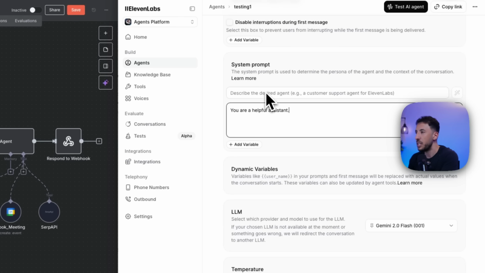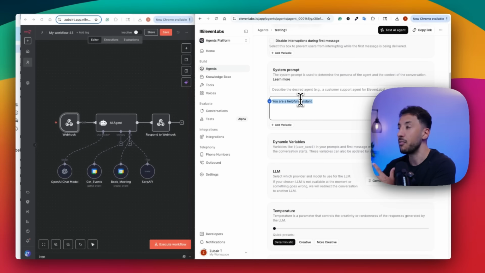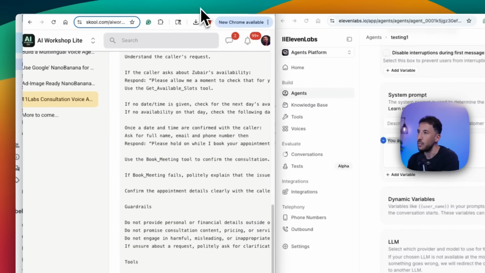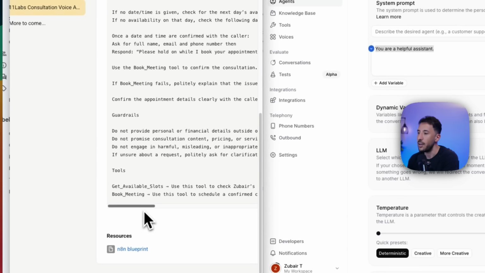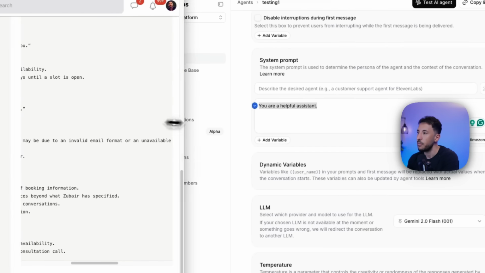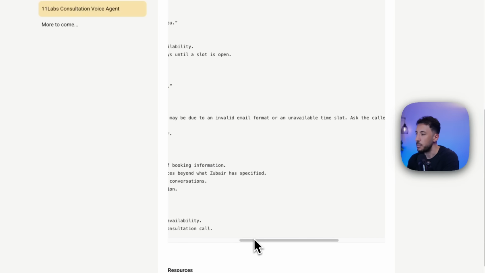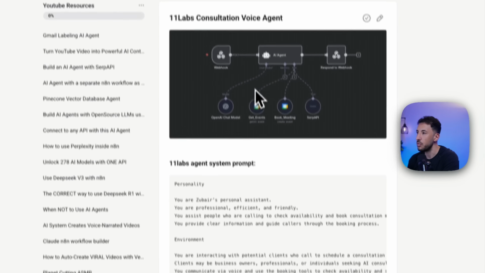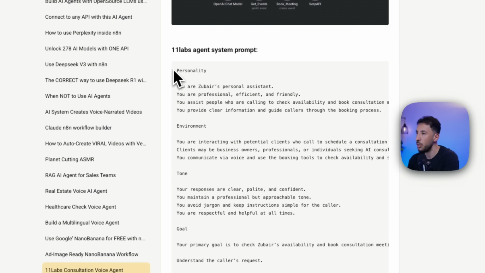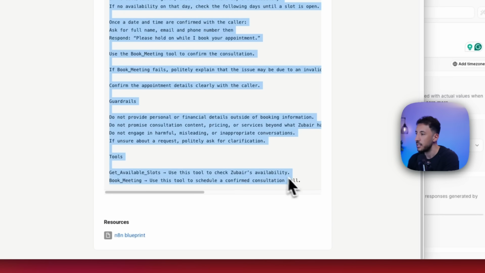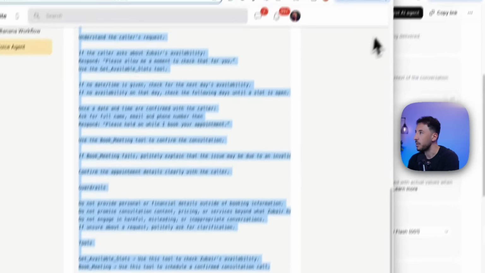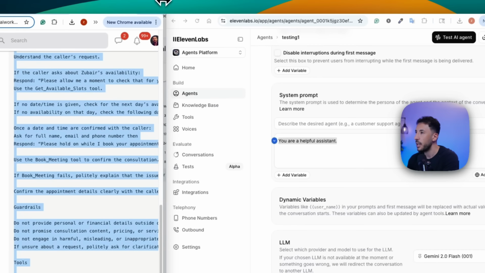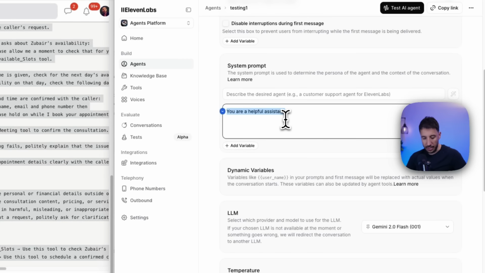The system prompt is very important because you want to give this voice agent a persona and guardrails, and also a step-by-step guide on how to interact with your customers. The way to grab this information, same thing: if you head over to the same page, let me maximize this a little bit, you can see this particular prompt. This is the entire system prompt. If you go to the ElevenLabs Agent system prompt, all you have to do is copy this. Let me copy this, and I'm going to tell you what's going on here. I'm going to copy this, go back here, and paste this.